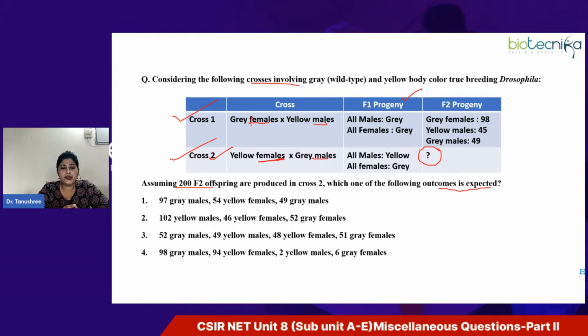So now just write down the genotype. The hint is to write down the genotype of the yellow female and the gray male, and then you can again write down the genotype of the F1 progeny. Based on that, you can determine the F2 progeny.